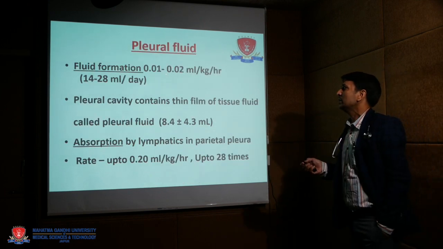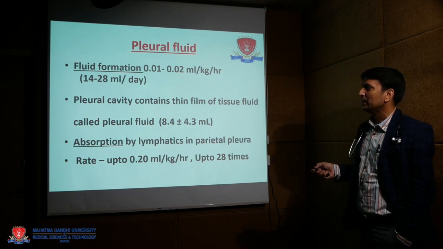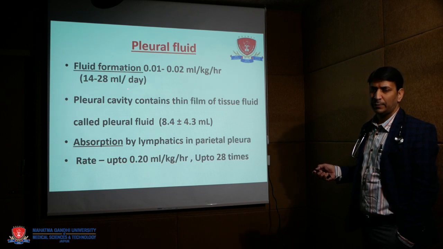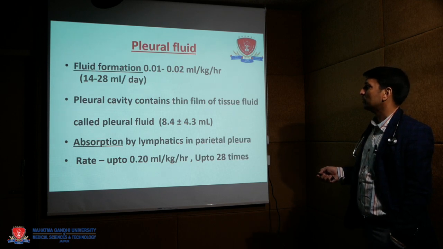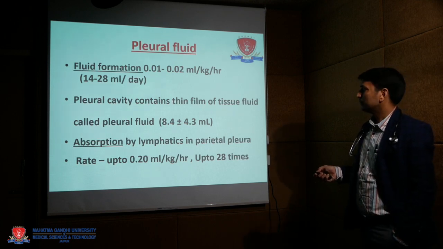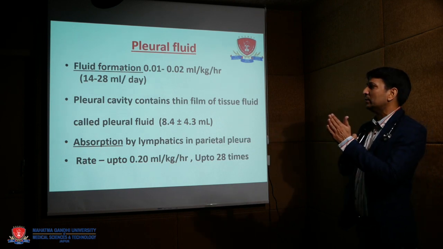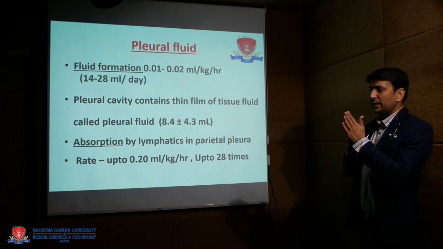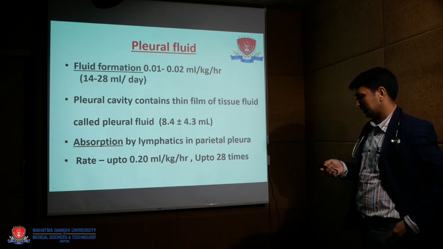The pleural fluid formation rate is 0.01 to 0.02 ml per kilogram per hour. It means in a normal adult the formation rate is 14 to 28 ml per day. The pleural cavity contains a thin film of fluid called pleural fluid. This pleural fluid layer decreases the friction between the two layers, so during respiration, inspiration and expiration, both layers easily move on one another.